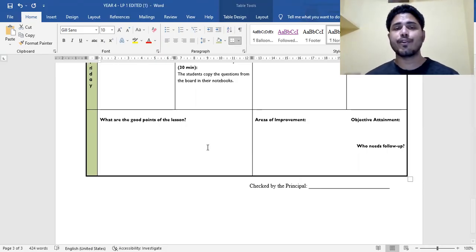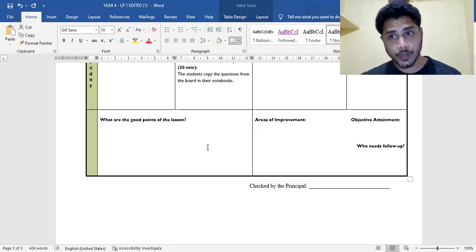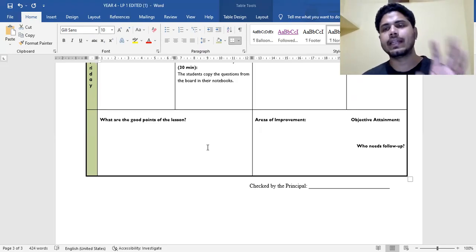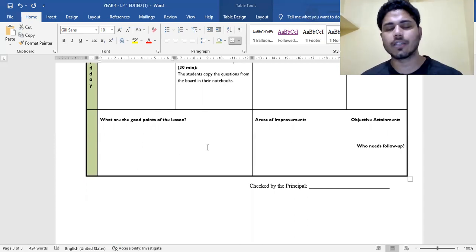So immediately when you finish this particular week's planning, one particular week is completed now. So here you have to write what are the good points from this particular planning. The activity sometimes was very good, the children liked it and they were engaged for 100%, or maybe they were showing their interest for 90%. So you can write on Wednesday, the students were really active and they liked the way I taught. That was a good point. So anything else from your side and from the student side, how did this planning go? That is what you are reflecting on your teaching and also the students' learning, and then you are writing all those points over here. And this will also be evaluated.